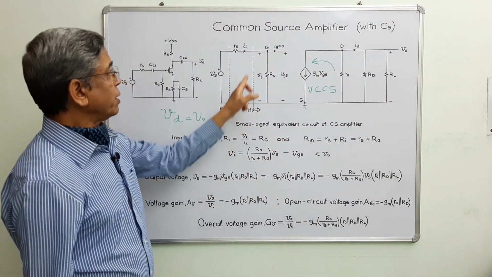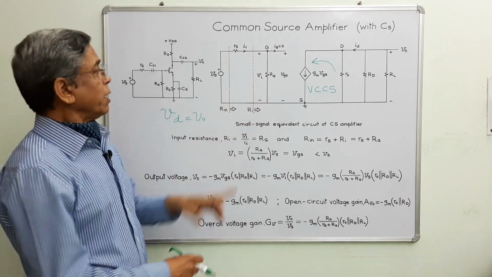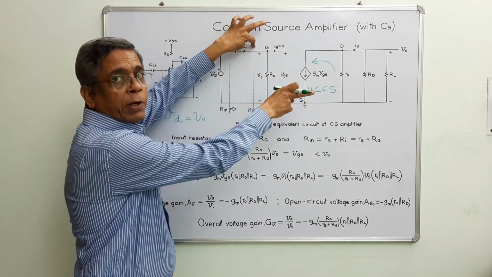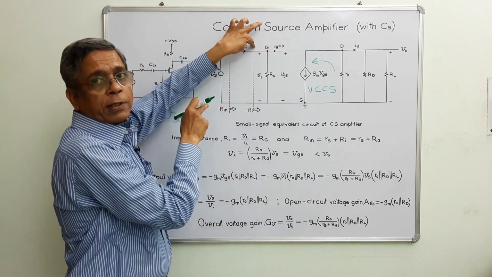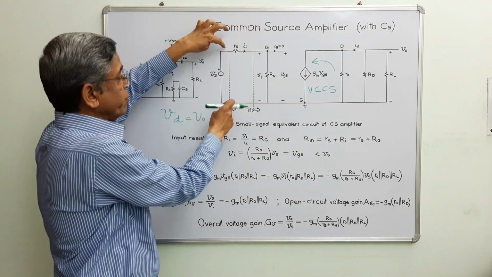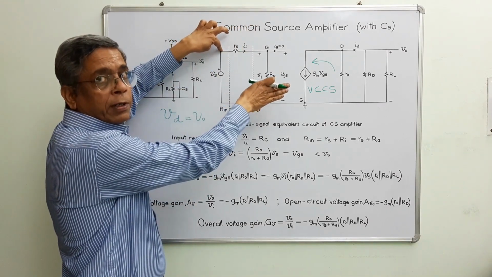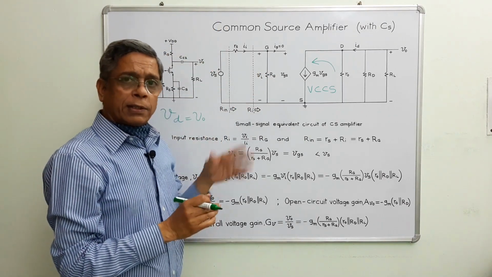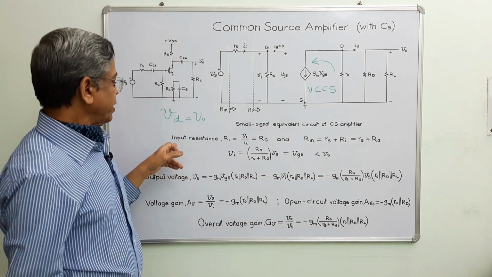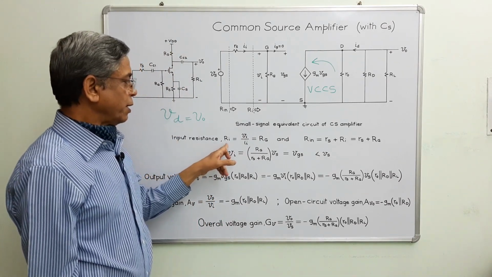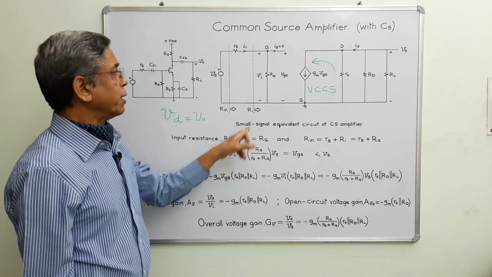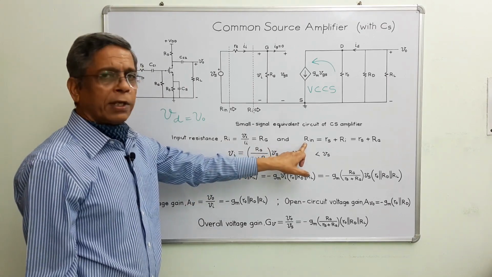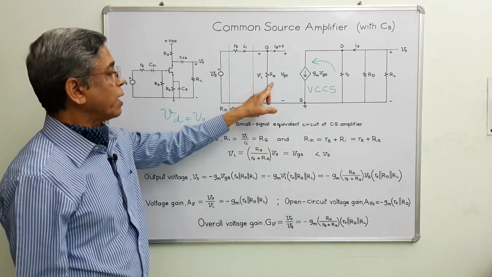There are 2 planes mentioned, one plane and a second plane. Across this plane, between these 2 points, looking towards the amplifier, the resistance is called the input resistance. Across this plane, between these 2 points, looking towards the amplifier, the resistance is called the total input resistance. Let us calculate these resistances first. This is the expression for input resistance Ri, input voltage divided by input current, which is equal to Rg. And the total input resistance is Rs plus Rg.